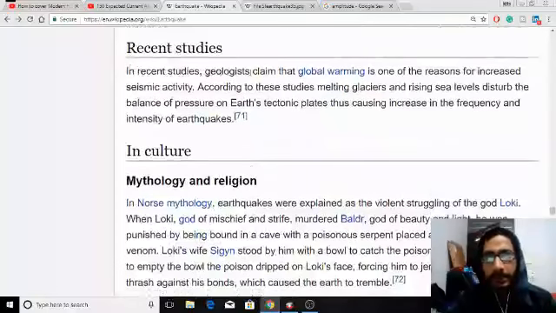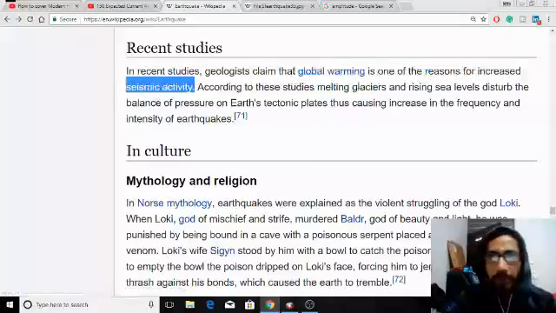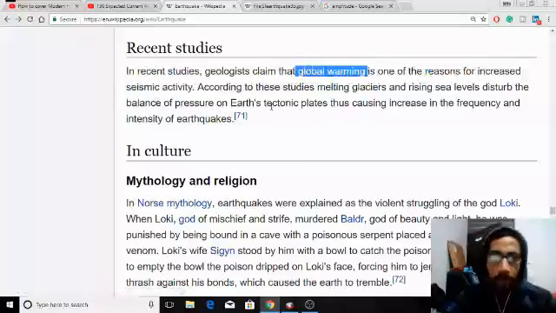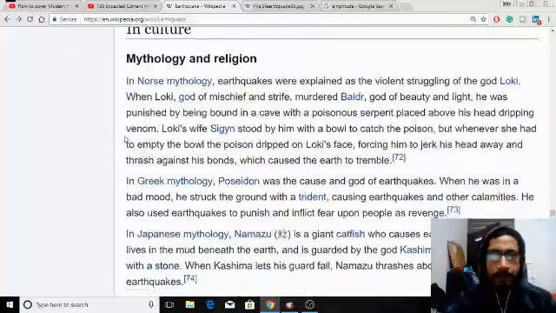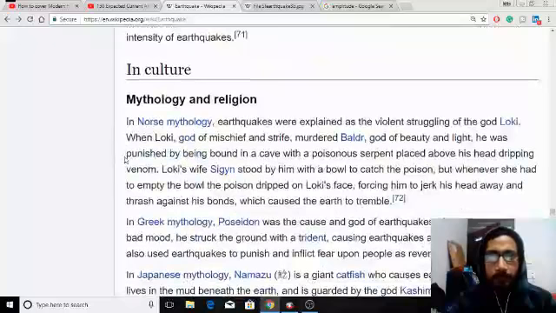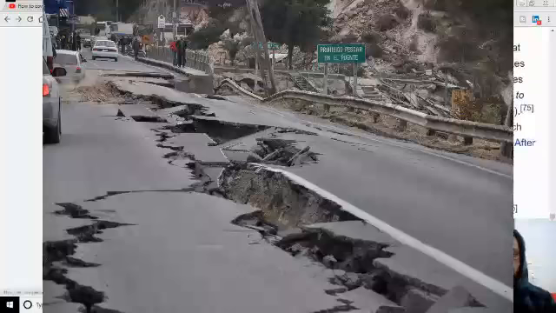In recent studies, geologists claim that global warming is one of the reasons for increase in seismic activities. Who is responsible for that? We are solely responsible for global warming, right? And because of what? Just think, ozone layer depletion. We use AC and all, right? It releases CFC and all that, which depletes the ozone layer, and due to ozone layer depletion, global warming occurs, right?